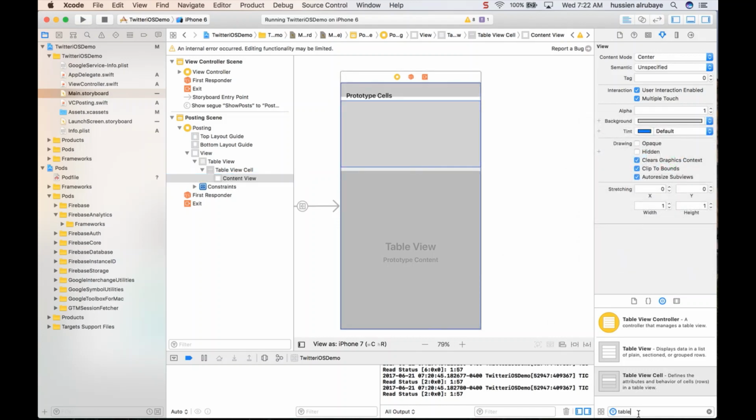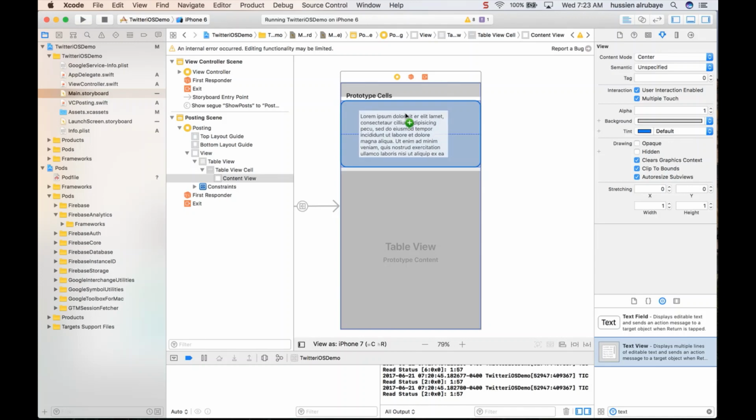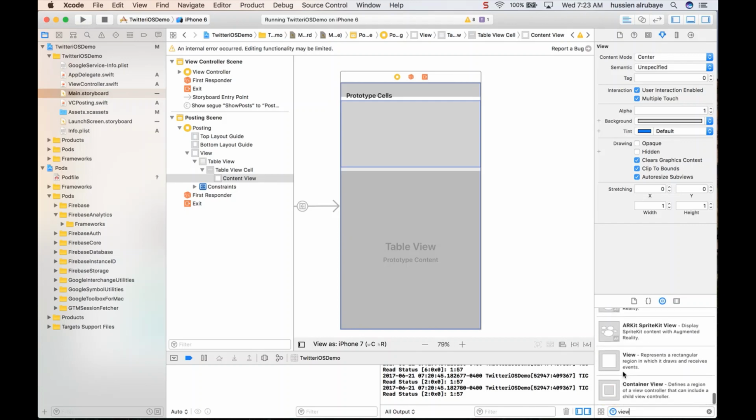Then what do I need to do? I need to do the post part. So what do you need in post? You need a text field to add the text, but this is a multi-line text field. But before I add this one, I need to have a view. So the view would show up to show my layout nicer. So this is the view.